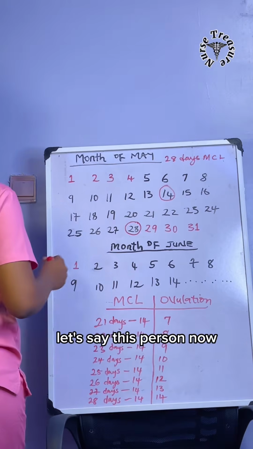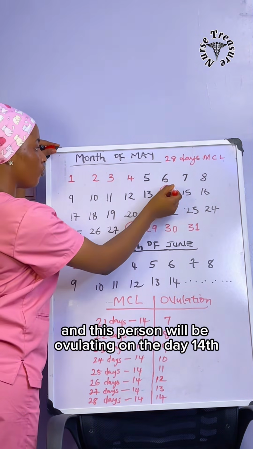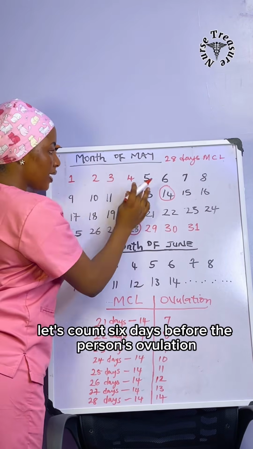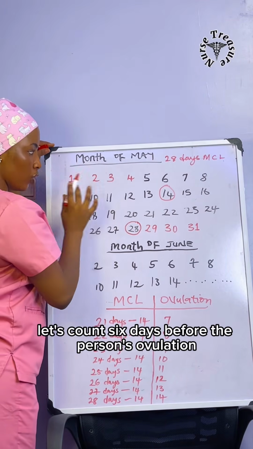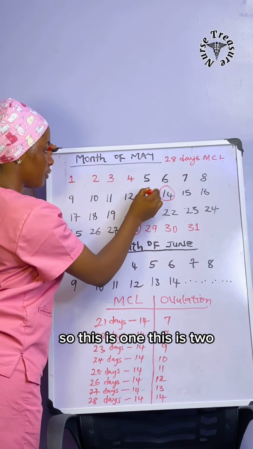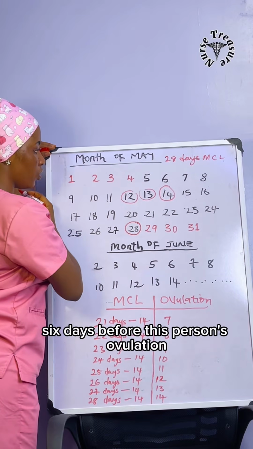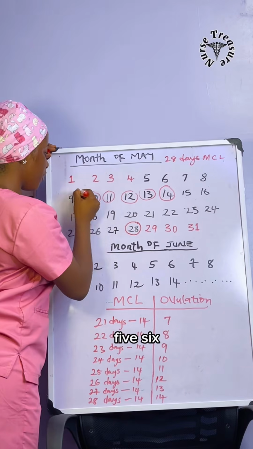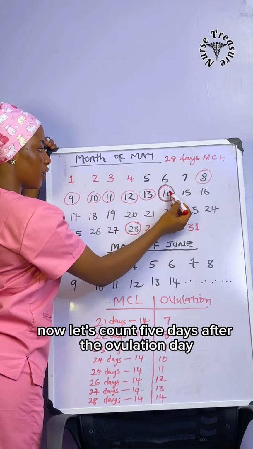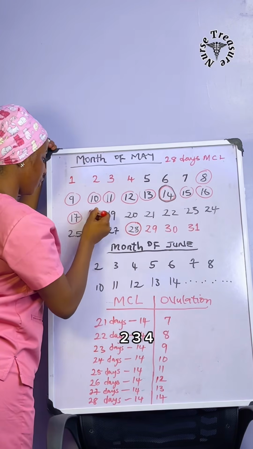Let's demonstrate. Let's say this person has a 28 days menstrual cycle length and will be ovulating on day 14th. So this person's fertile window is, let's count 6 days before the person's ovulation, because I said 6 days before your ovulation and 5 days after your ovulation. I'm counting backward because we want to count 6 days before this person's ovulation. So this is 1, 2, 3, 4, 5, 6. Now let's count 5 days after the ovulation day, which is this day. So this is 1, 2, 3, 4, 5.